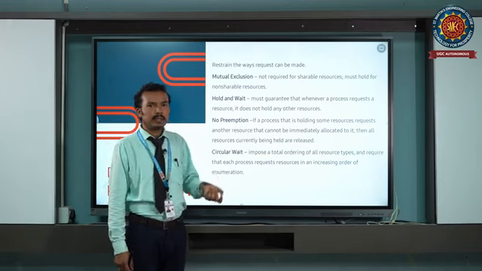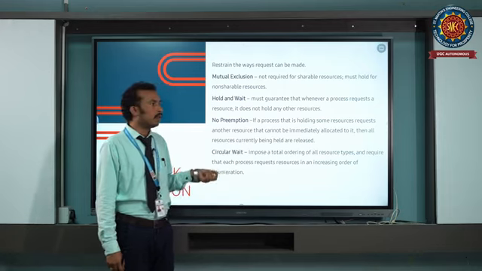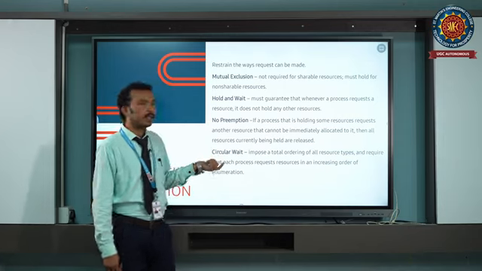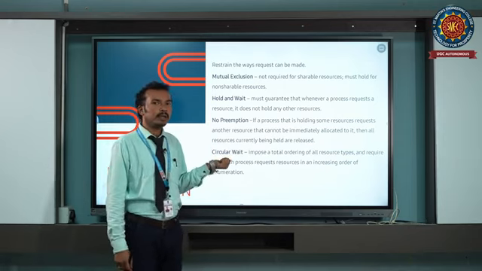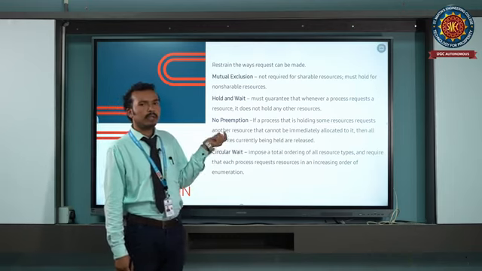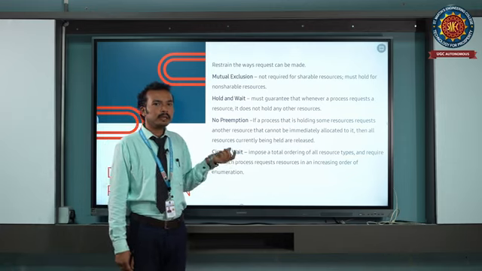In this case, it forms a circular chain, no process will complete its execution, and due to that deadlock will occur. So by eliminating the circular wait also, we can prevent deadlock. These are the four necessary conditions. If we eliminate any one condition, we can prevent the occurrence of deadlock.